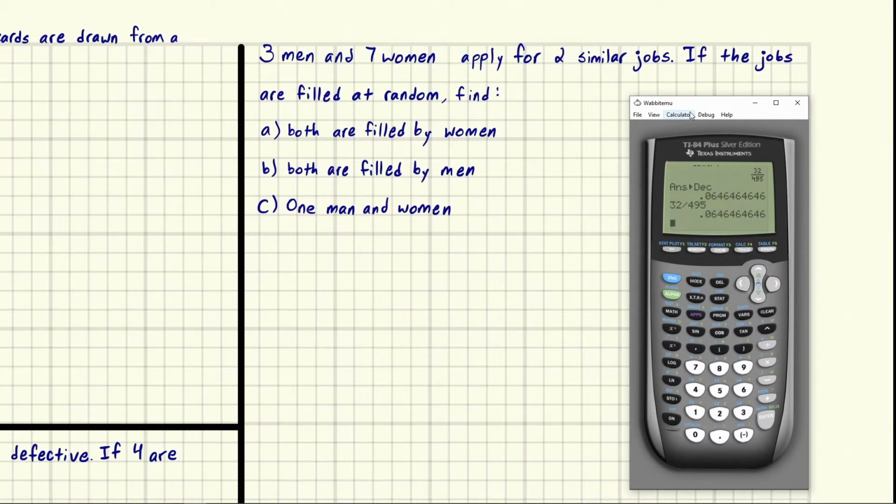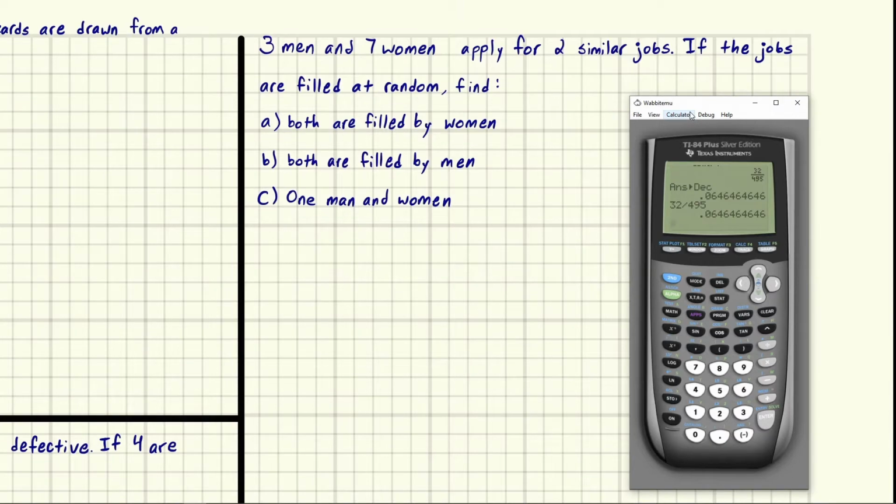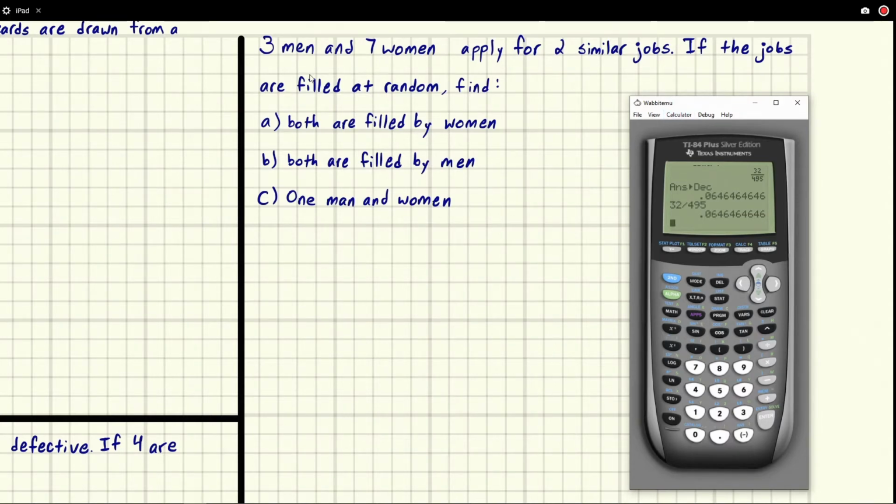Interestingly, we're told they're similar jobs, and what that means is the order won't matter, right? If the guy gets picked first and then the girl, that's the same thing as the girl being picked first and then the guy, because they get the same job. There's no difference. For our statistics, they are the exact same thing because they're getting the same job. So that means we're going to be using combinations. So let's go ahead and look at this.